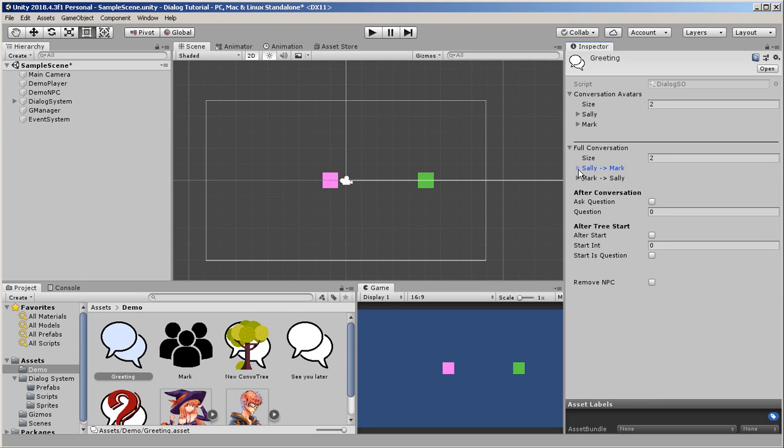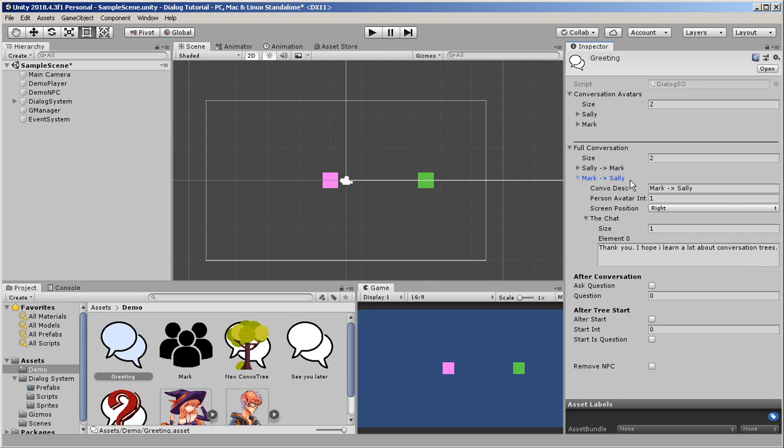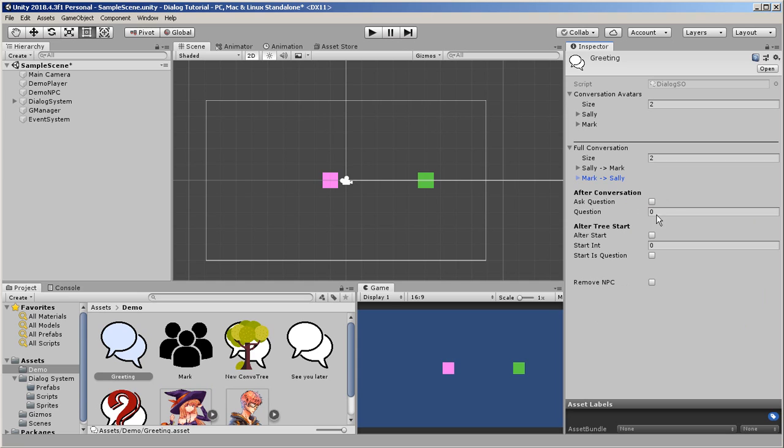Then, this is the second part of the conversation, Mark says to Sally, and Mark is person 1, index 1, on the right side of the screen. So we can have multiple people and just drop them on the left or the right, whichever one we want to put them to, as long as we use an index number to pull up their name and their avatar. Mark only says one thing. He says, "Thank you, I hope I learn a lot about conversation trees." That's all Mark says. And then the conversation's over.